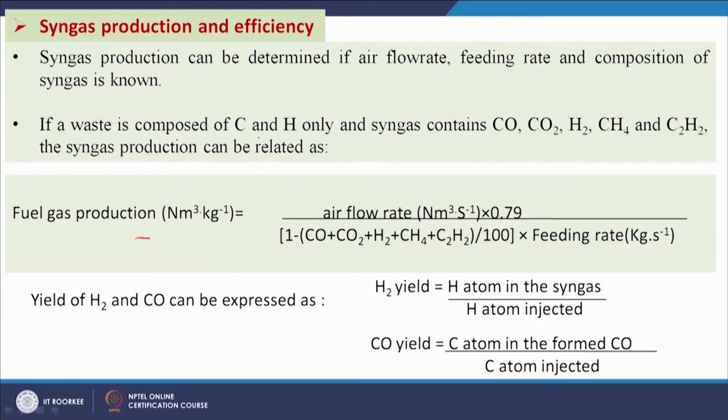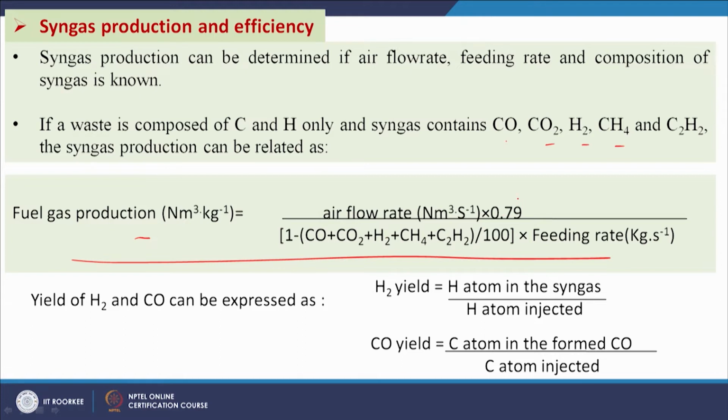If a waste is composed of carbon and hydrogen only and the syngas contains CO, CO2, H2, CH4 and C2H2, the syngas production can be related with this formula. This formula is derived on the basis of nitrogen balance. The nitrogen present in the air is the air flow rate into 0.79, assuming that 79% is nitrogen.